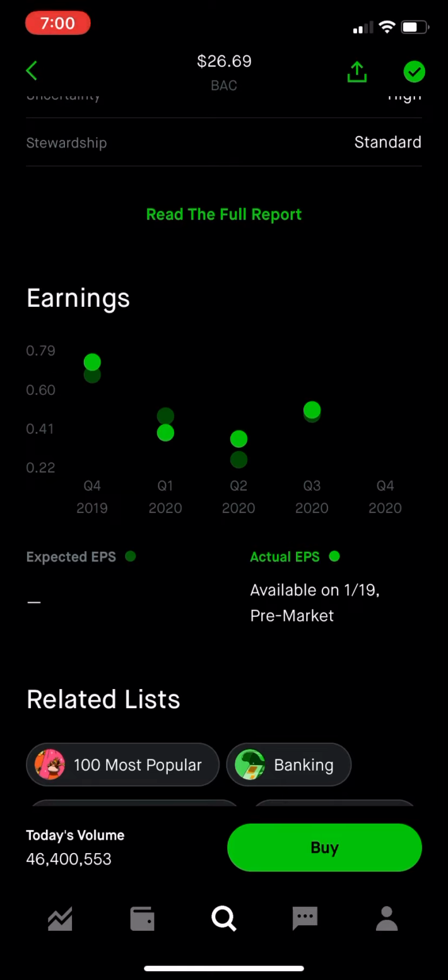And it even went lower on quarter two, because the coronavirus is complicating all these stocks right now, because no one wants to invest. But as you see, quarter three, which is looking good, has gone up. And that's awesome. I'm guessing quarter four will hopefully go up. Otherwise, if you see the quarter four earnings go down, you will see the $26.69 at the top of your screen go down, because investors like to see companies thrive.